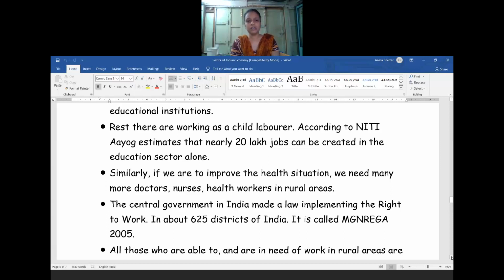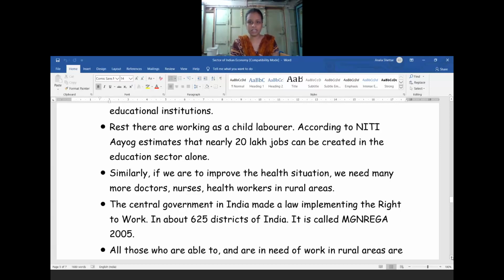So similarly, if we want to improve the health situation, what we have discussed in the first chapter about literacy rate, about the health situation, about better living. If we want to improve the health situation, we need many more doctors, many more nurses, healthcare workers in the rural areas. By setting up primary health centers in the rural areas, we can recruit, which means appointment, more and more doctors and nurses.